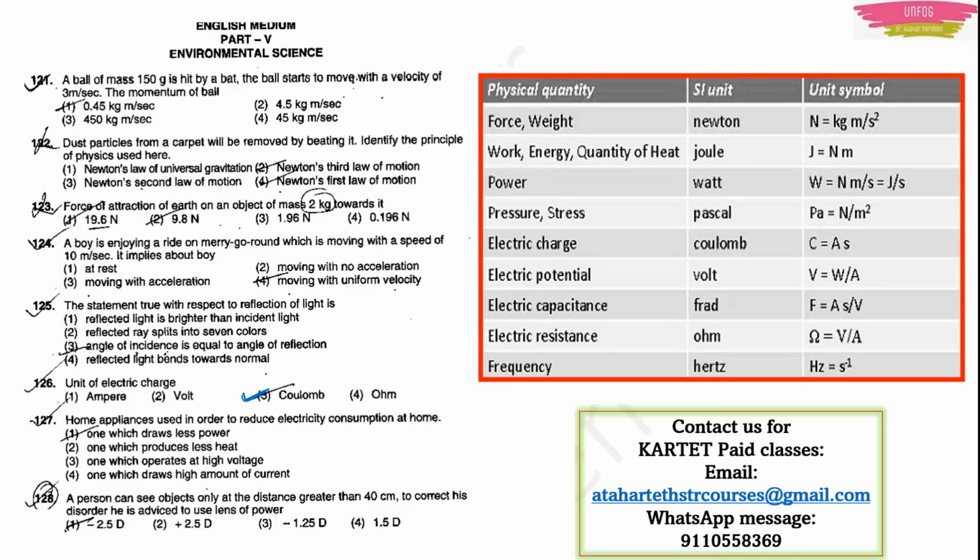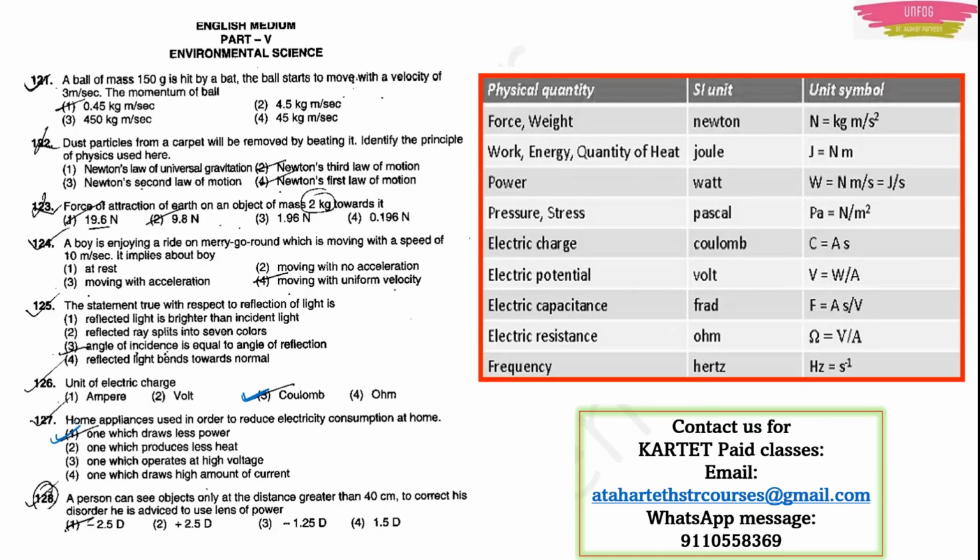You want the bill cost to be less and less so that you can save some money. For that, what type of appliance will you use at home? You will try to use only those appliances which draw less power, because you want less power consumption, right? So that you get less bill. So one which draws less power. Option 1 will be the right answer.